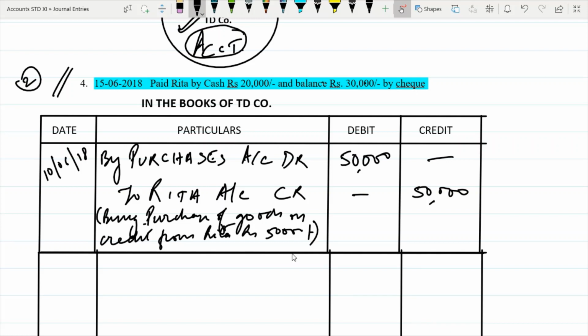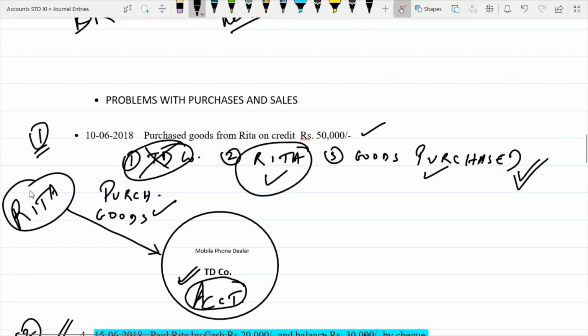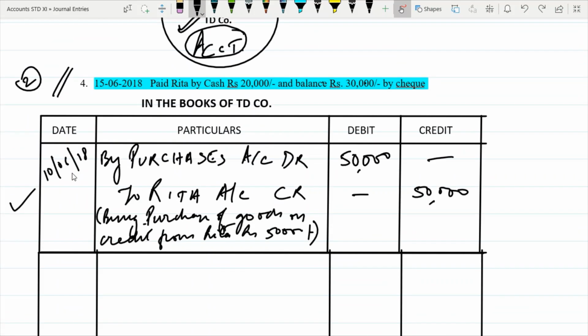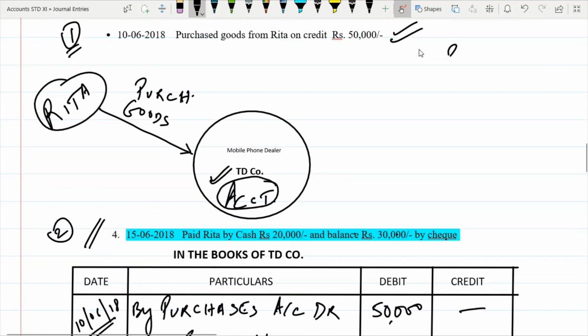Okay. Now, although we have passed the first transaction, this entire transaction is not complete. This transaction is not complete. So the next part of this transaction is here. The goods have been purchased on the 10th of June, and the money is paid on a different date. So now let us look at when the money is paid. Now let us go to the second part of the transaction.